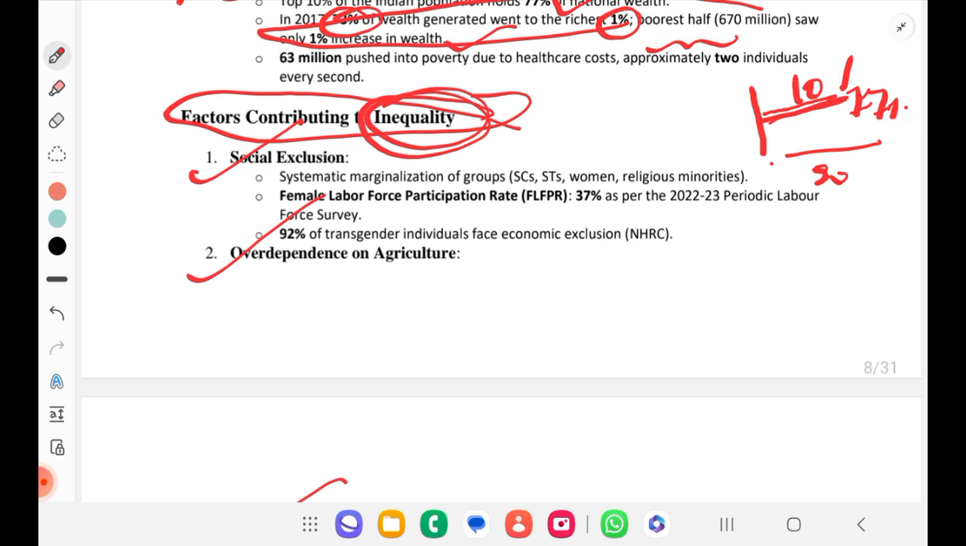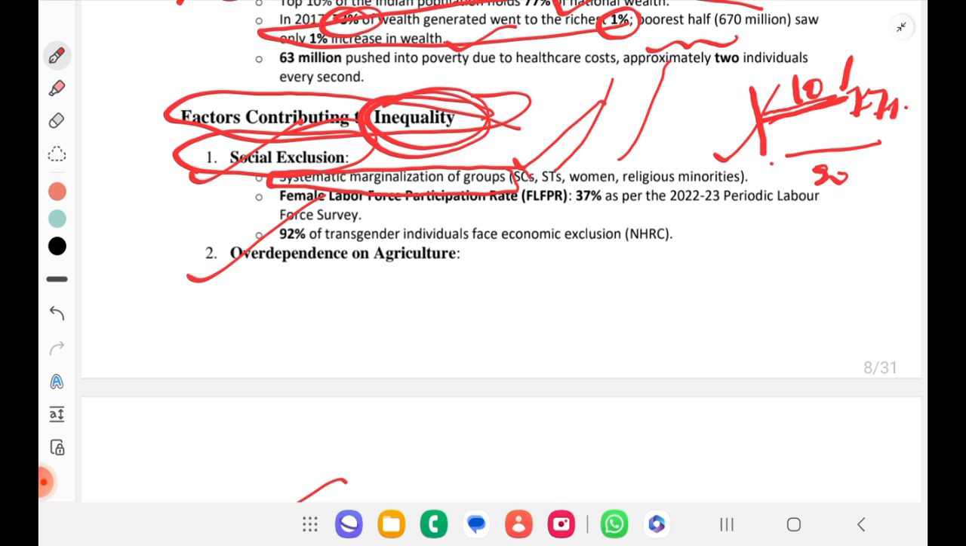One such factor is social exclusion. Here we see systematic marginalization of groups. This is one of the problems we are facing in India: the marginalization of certain groups like SC, ST, women, religious minorities. That is where we see more inequality.